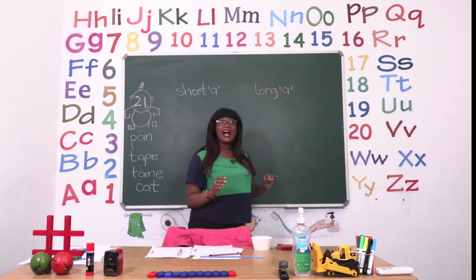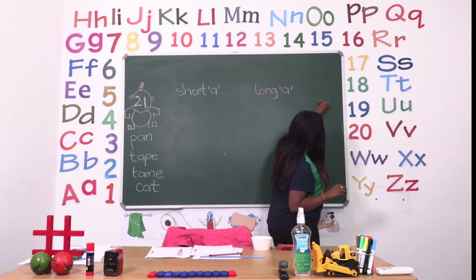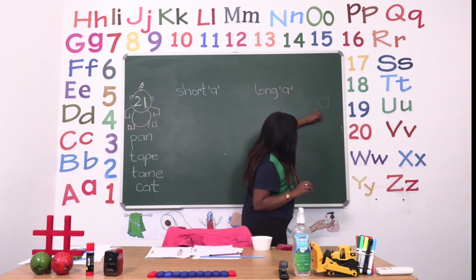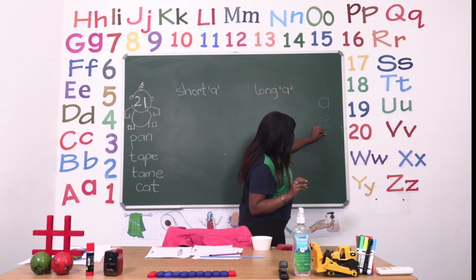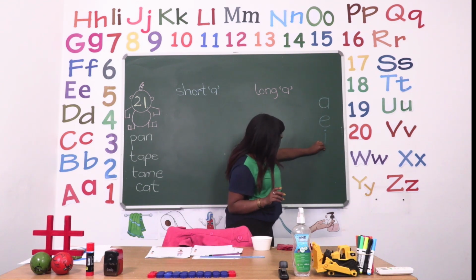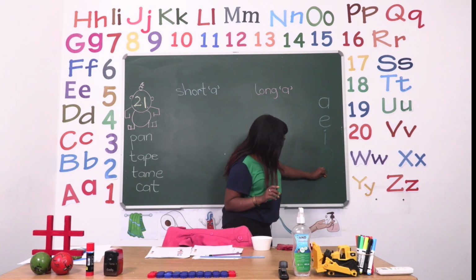Now, when we are doing our vowels, we have the first vowel, which is A. The next vowel that we have is E. And then the vowel we have after that is I. After that one, we have O. And then the last vowel sound we have is U.